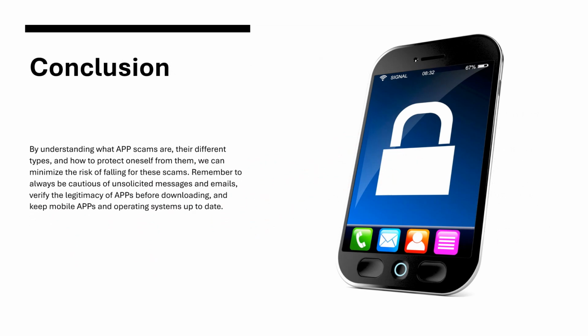Conclusion. By understanding what APP scams are, their different types, and how to protect oneself from them, we can minimize the risk of falling for these scams. Remember to always be cautious of unsolicited messages and emails. Verify the legitimacy of APPs before downloading, and keep mobile APPs and operating systems up to date.